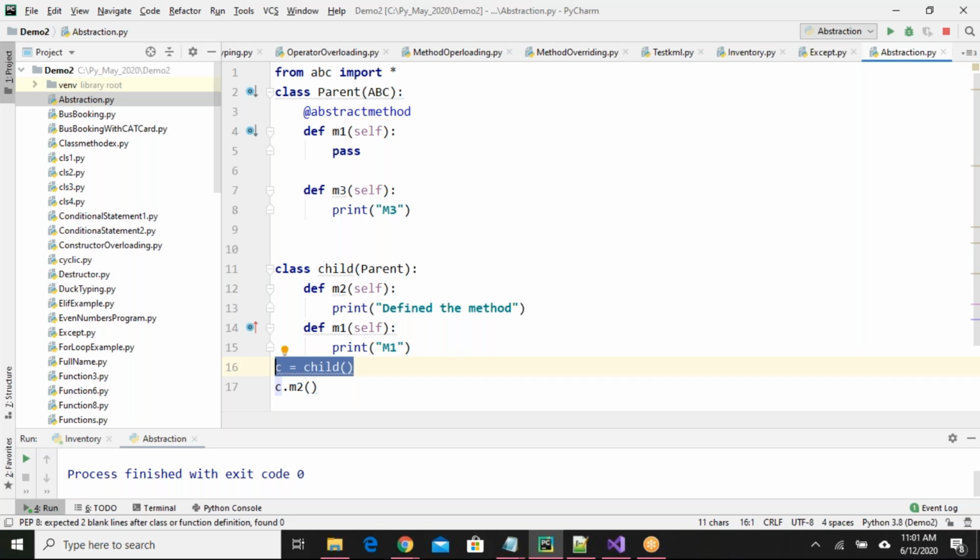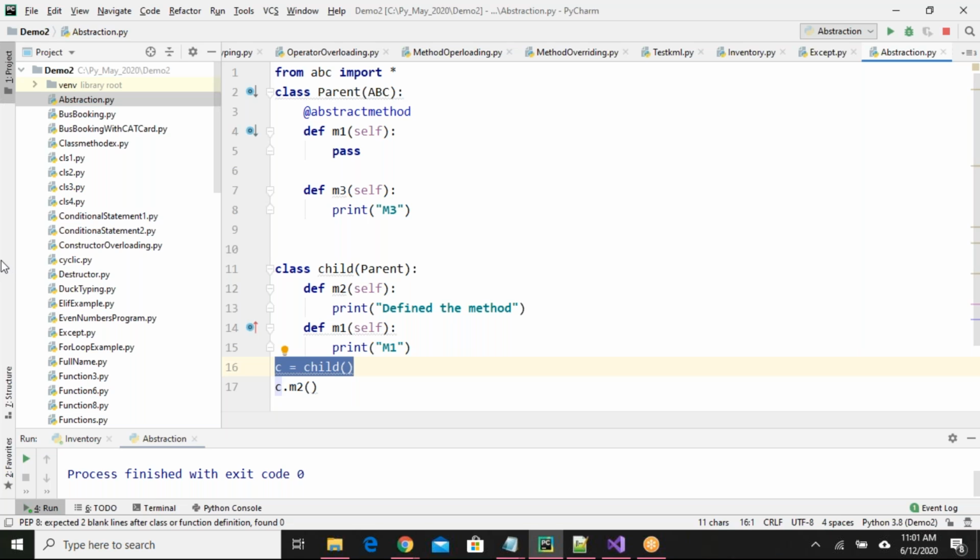Then I want to force you guys to have one method in all your child classes. How can I force? If I put one method as an abstract method in my parent class, then you guys cannot create objects for your child classes. Then you will have to define that abstract method in your classes.